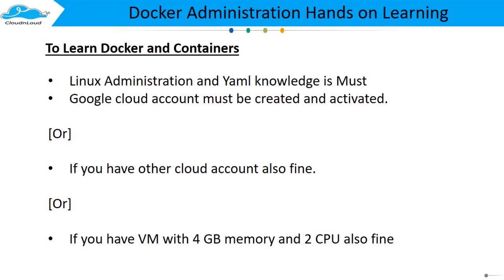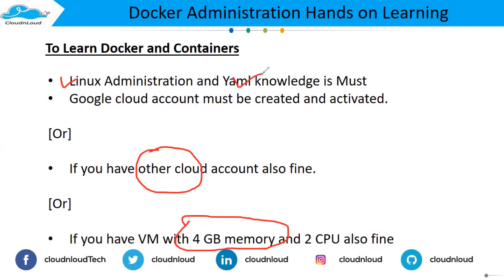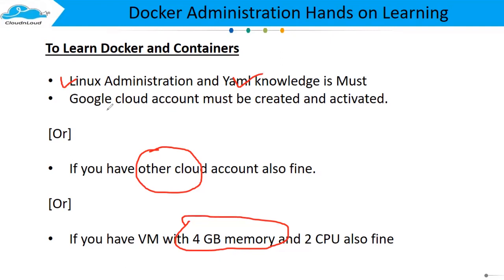And you need to have a Google Cloud account, or any other cloud account, or you need to have 4 GB memory and 2 CPU to learn Docker. But Kubernetes will come back later with detailed lab prerequisites. So now we will see only Docker administration prerequisites. This is really a must: Linux administration, YAML, and a Google Cloud account.